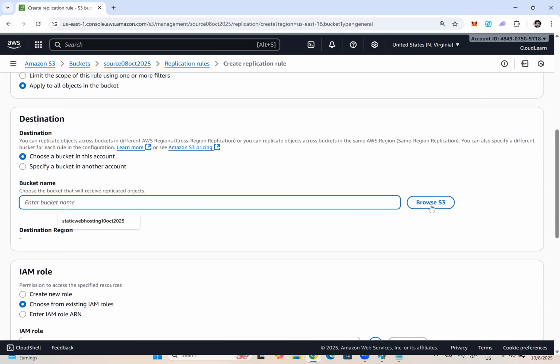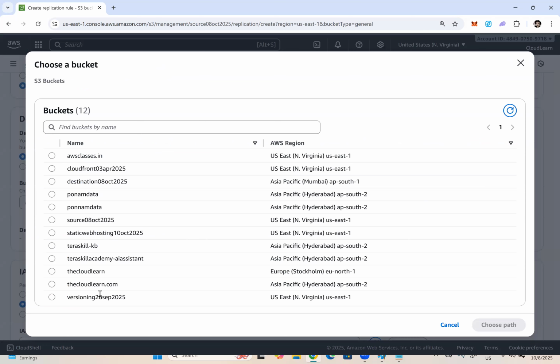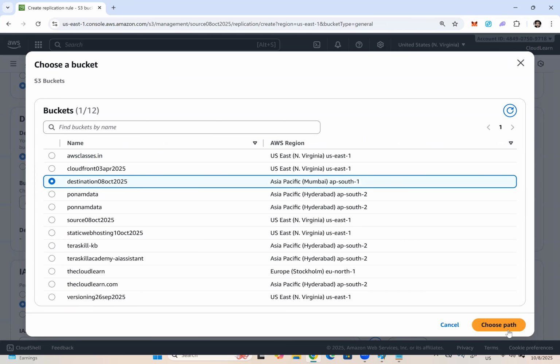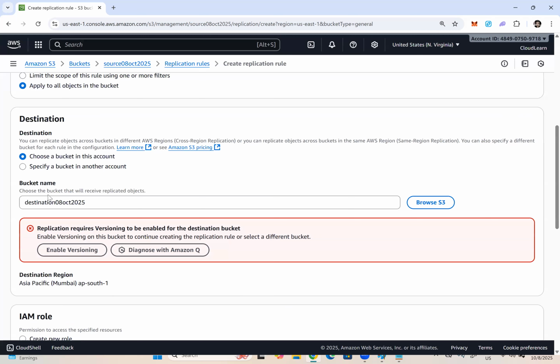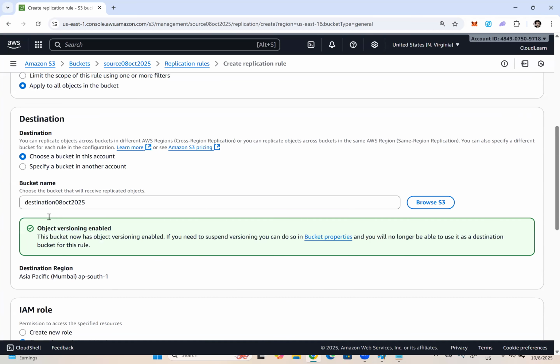Bucket name. Let me click on browse to choose which bucket. Destination. This is the one. Choose path. And the moment we select the destination bucket, I got an error. Replication requires versioning to be enabled for the destination bucket. So two options. One, you can go back and enable it, or you can click on enable versioning, and versioning is enabled on the destination bucket also.